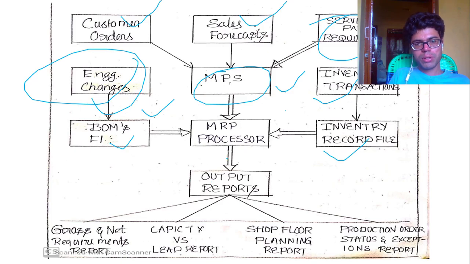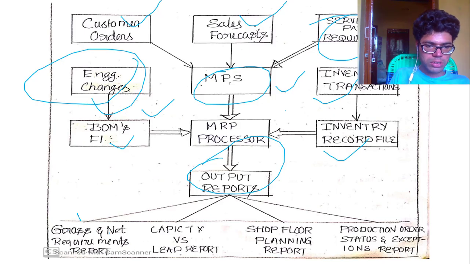MRP process output reports. First one, gross and net requirements report, which means, for example in manufacturing, what are the requirements related to that. Second one, capacity versus lead report: how much capacity we have to manufacture, how much time we have for that.